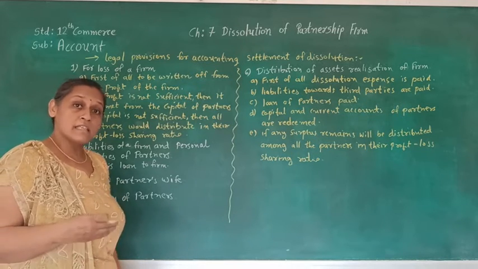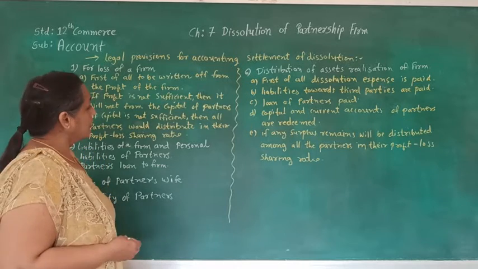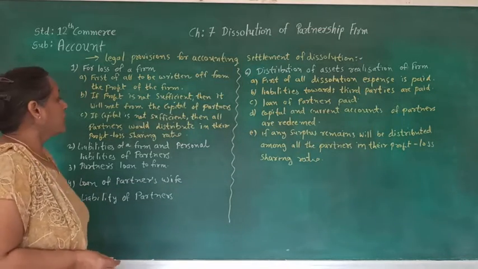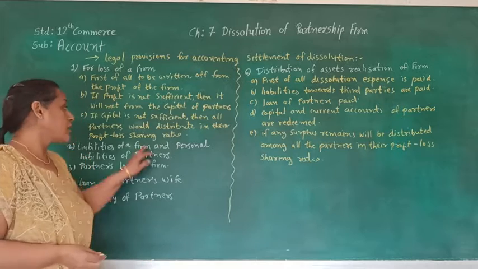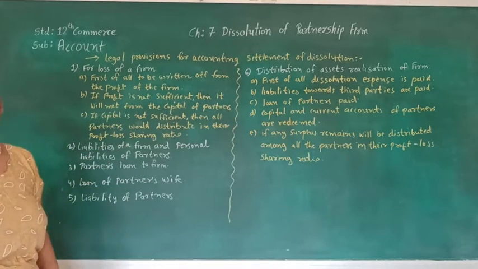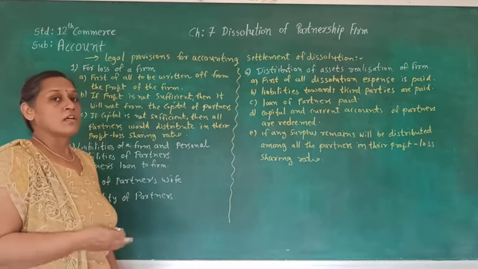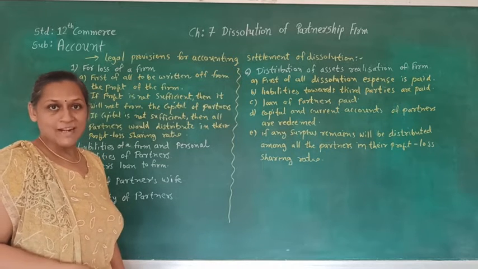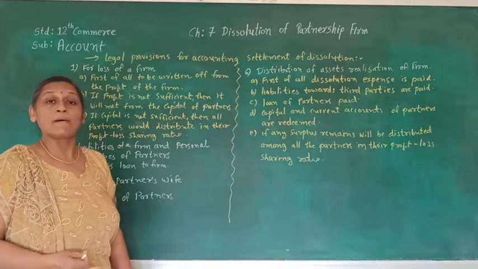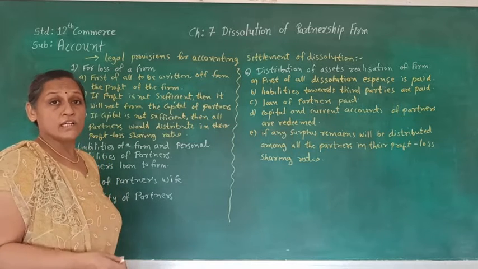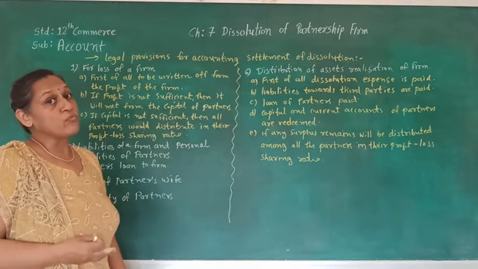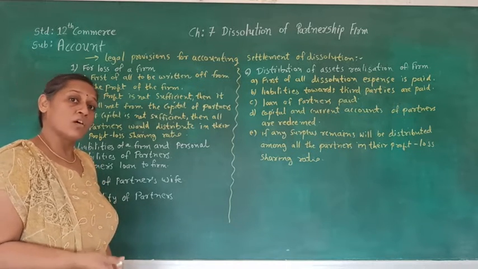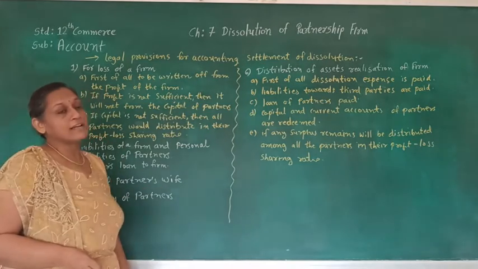And if loss is still there and capital is not sufficient, then all the partners are supposed to bring money from home according to the profit and loss sharing ratio.